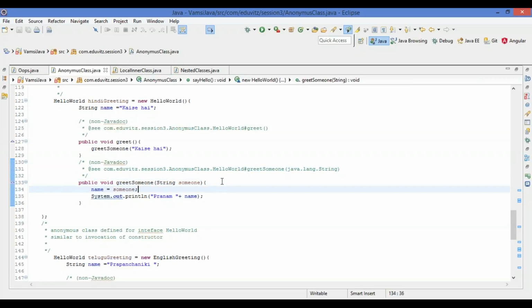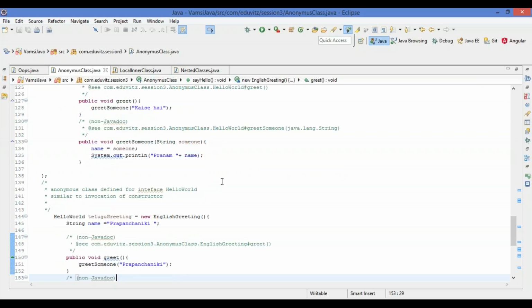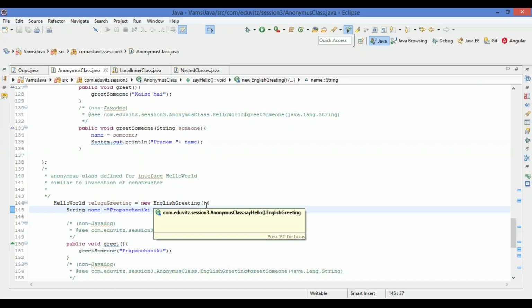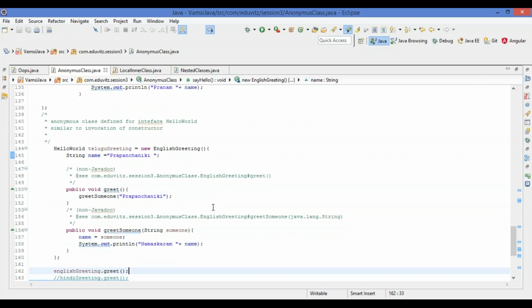In a similar way, I have created a Telugu greeting with this name given and with implementation for this greet and greet someone. So if you observe here, at the time of declaration itself, I have provided this class implementation of these methods. That is why this is called an anonymous class.